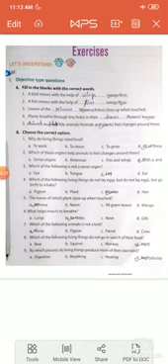Third: leaves of the, your options are mimosa or lotus, close up when touched. Which plant's leaves close up when we touch them? The leaves of the mimosa plant close up when we touch them. So you have to fill in mimosa. Spelling of mimosa, Mimosa. And your first option is right.